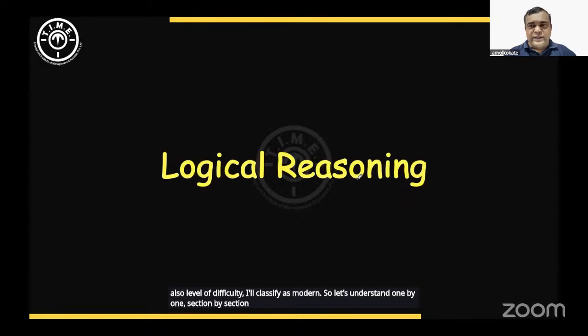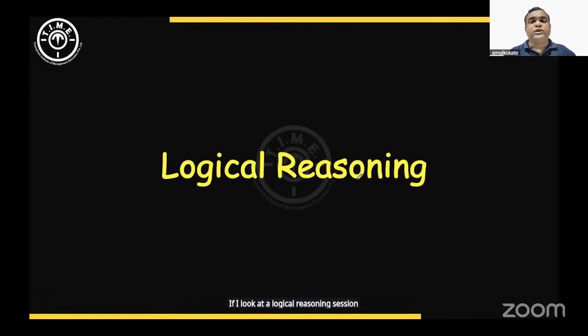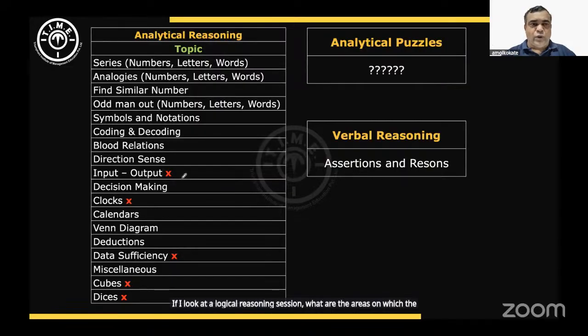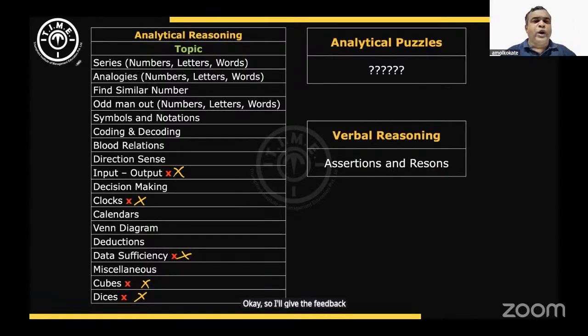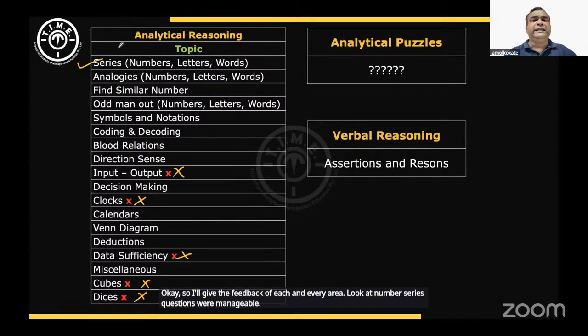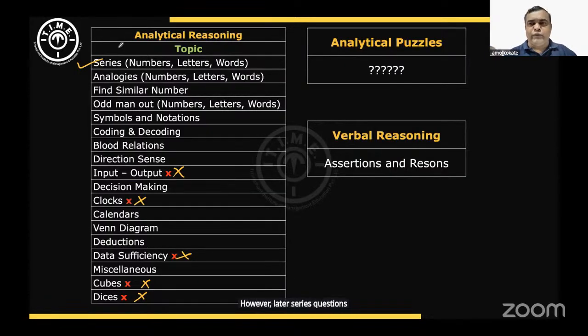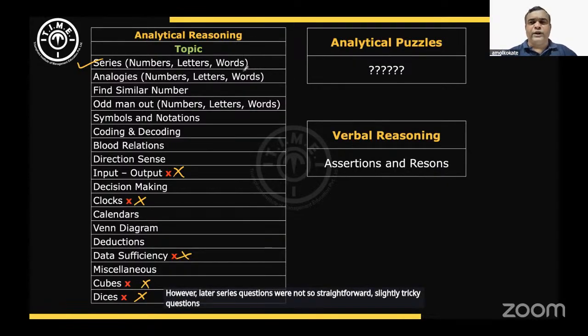If I look at the logical reasoning section, what are the areas on which the questions were asked? Look at these, all the areas where questions were asked. I'm just putting a cross over some portions where no questions were asked. I'll give the feedback on each and every area. Number series questions were manageable. However, letter series questions were not so straightforward, slightly tricky questions were there. So instead of seeing a letter series, there was a series of words.